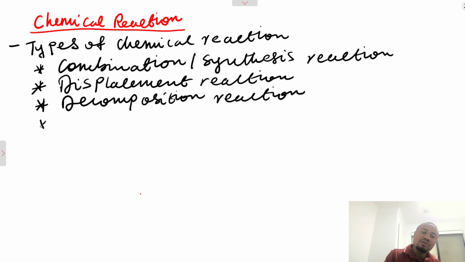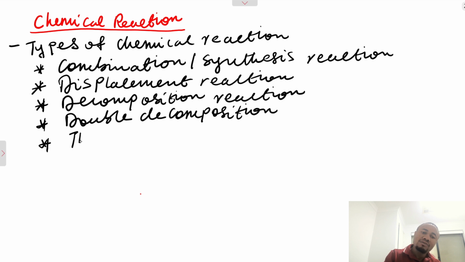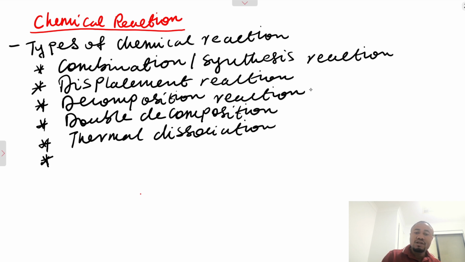We will also look at double decomposition reaction, thermal dissociation reaction, and we are going to be discussing as well that this double decomposition reaction could equally be called metathesis reaction.